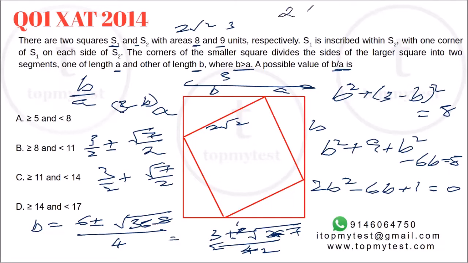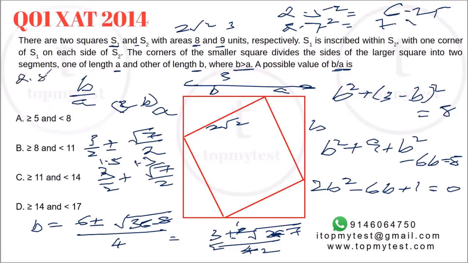Now 2.5 square will be 6.25, right? 2.7 square, that's 7.29. So roughly about 2.65 will be the value. 2.65 divided by 2 will be approximately 1.3 something. So this will be approximately 1.3. This will be approximately 1.5. So 1.5 plus 1.3 is about 2.8.